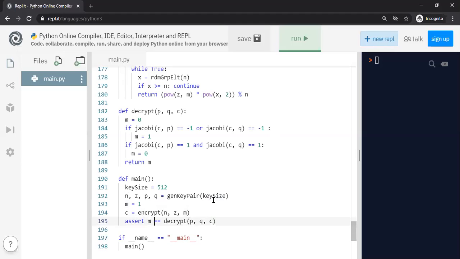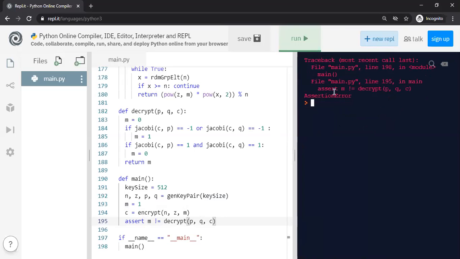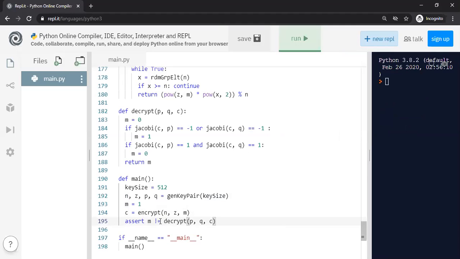So let's make a small change here. Let's just make a mistake. Okay, assertion failed. You see here, assertion failed. That's good. All right, so that means the system is working as we expected. Let's do some more changes. Let's print the ciphertext. That's important to show to you.